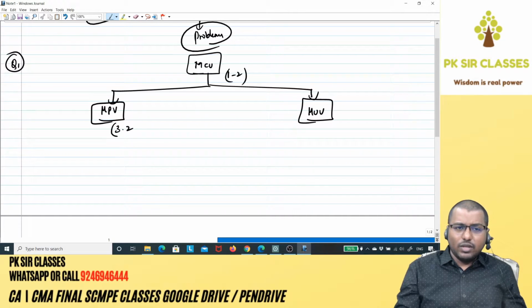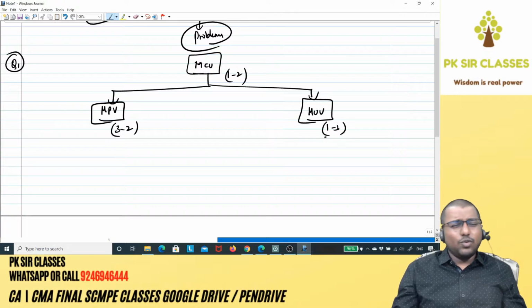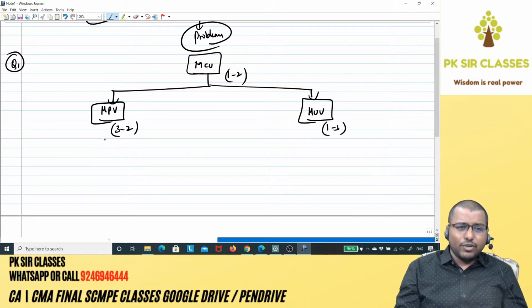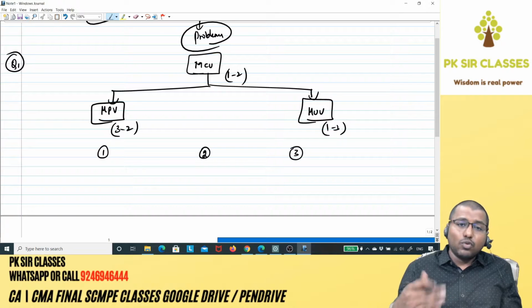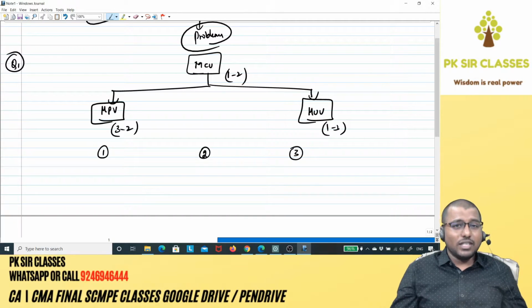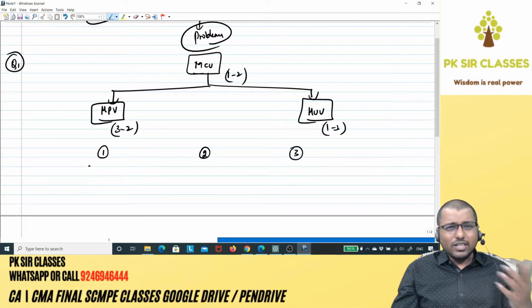Okay, what about the formula? 1 minus 2, 3 minus 2 and 1 minus 3. You can directly do it with logics also. I explained the logics to you, but considering our examination is a quantitative kind of exam where you have to do things faster, this will really come in handy for you. That's the reason we go with formulas. Normally people who are writing ACC exams, I take classes for ACC as well, there I don't recommend them to go with the formulas. We totally do it in a different way. Why? Because in their examination more time is available so that you can apply the logics and then eventually solve it. But in our exam, you don't have time, you have to do a lot of sums. Therefore it's better and safe to go with these formulas, only to increase the speed, nothing else.